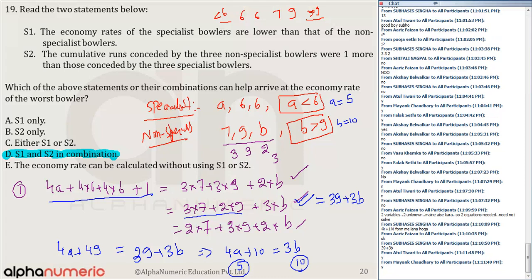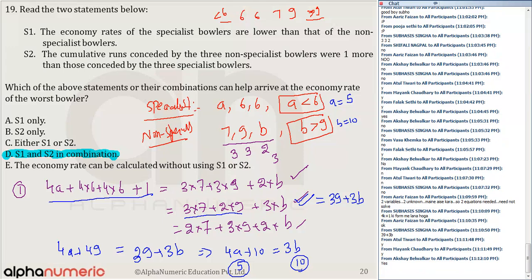हाँ, बट जिस तरह से ऑप्शन दिए हुए हैं उसके हिसाब से तो ऑप्शन नंबर डी होगा. S1 and S2 in combination, not focus on. ऐसा कोई कॉम्बिनेशन गिवन ही नहीं है, because none of the options is like "cannot be determined". So yes, you are right, Arun. By using that logic, there is no need for going for a calculation at all. So straight away you can say, but with the help of the combination of these statements, you can find that out.